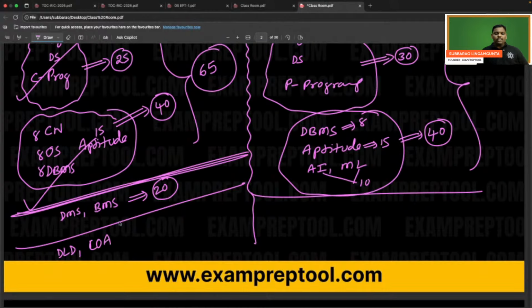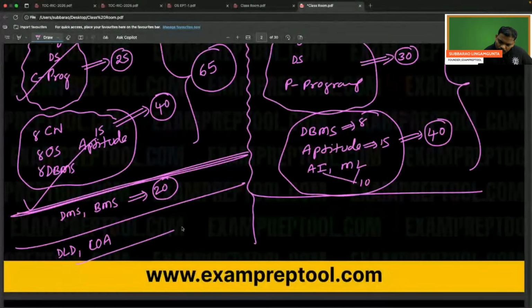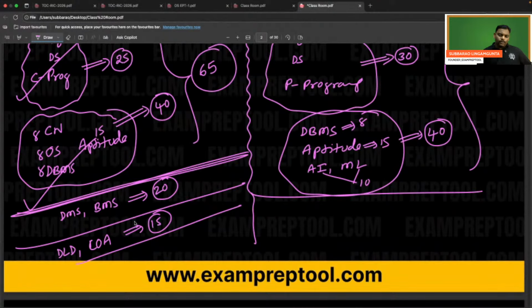Let's check how many subjects are over. 3 plus 4 is 7, plus 2 is 9, plus 2 is 11. I think these two combined may have a chance of 15 marks. Next one, TOC and CD, will give combined 15 more marks.